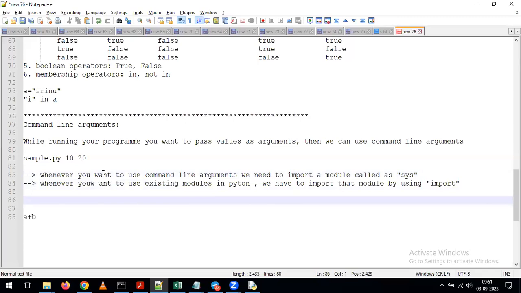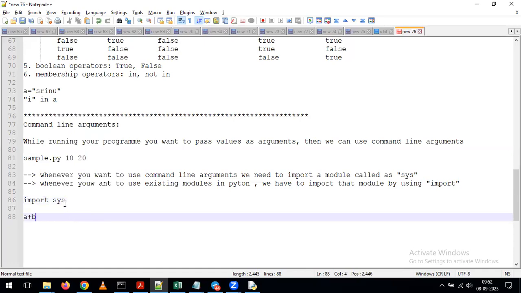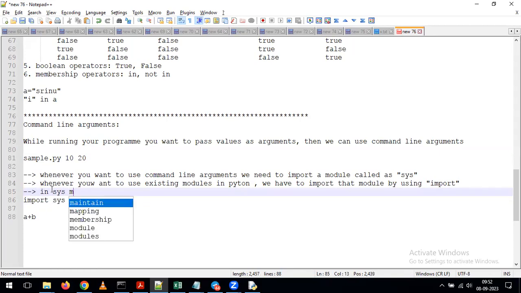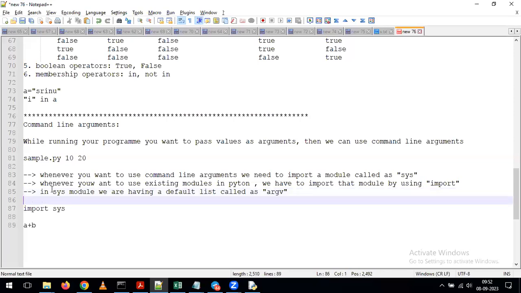Here my requirement is I want to import the sys module. For that reason, in our program we are going to write import sys. By using import sys, as part of my program, I am importing a module called sys. In the sys module, we have a default list called argv.